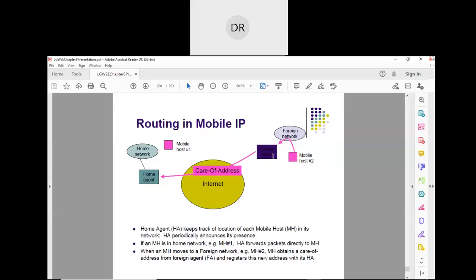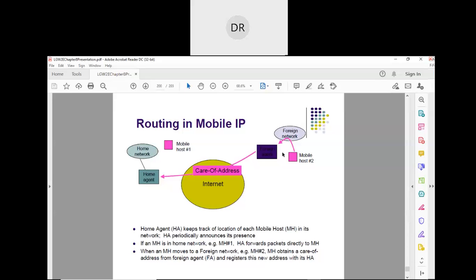The responsibility of the foreign agent is as follows. In any network, there are two agents: one is a home agent, another one is a foreign agent. The home agent maintains in its register who the native hosts of that network are.